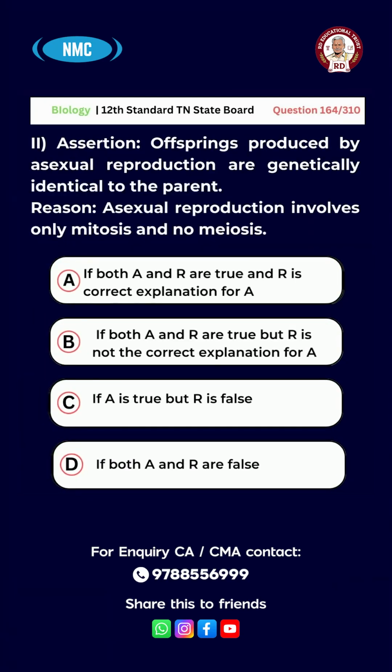Assertion: Offsprings produced by asexual reproduction are genetically identical to the parent. Reason: Asexual reproduction involves only mitosis and no meiosis. A, if both A and R are true and R is the correct explanation for A. B, if both A and R are true but R is not the correct explanation for A. C, if A is true but R is false. D, both A and R are false. The answer is option A, both A and R are true and R is the correct explanation of A.